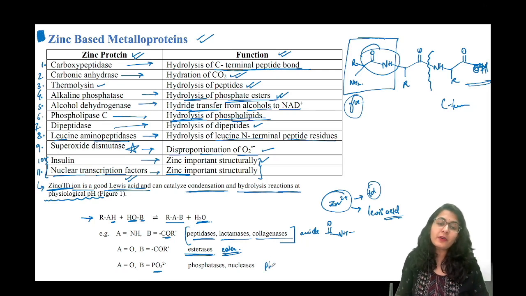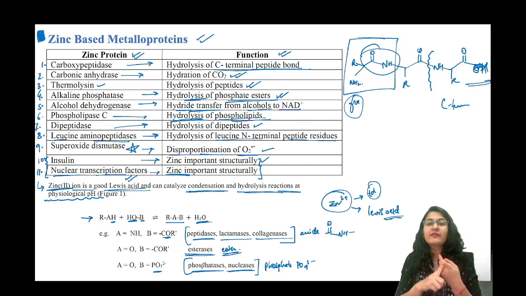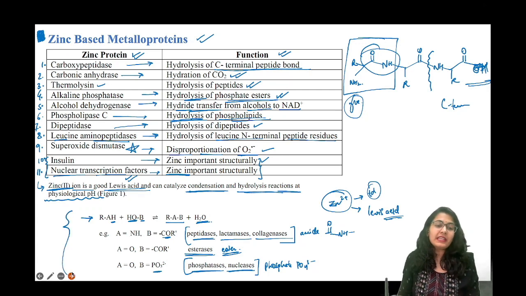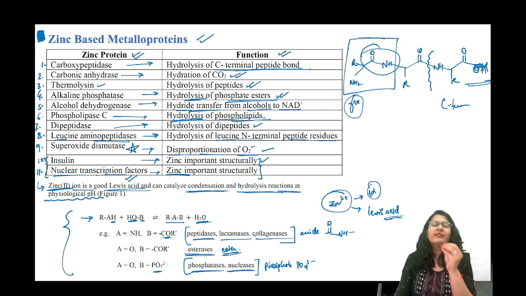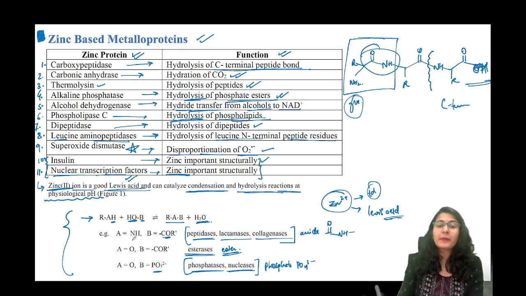It's going to form a phosphate, that is going to be a PO4 3 minus. Okay, so what is the name of that particular enzyme? Phosphatases or nucleases. Two important enzymes of zinc who are doing this reaction. So functionally also I have given you in very brief that this is how the zinc metalloproteins are going to behave enzymatically.